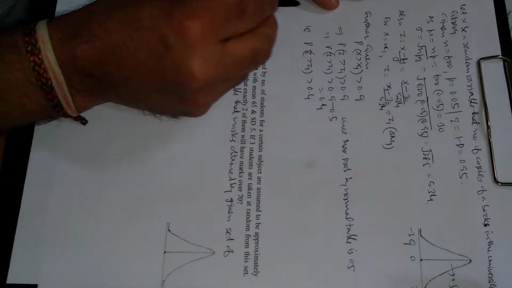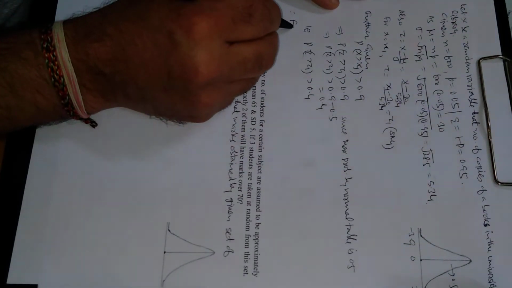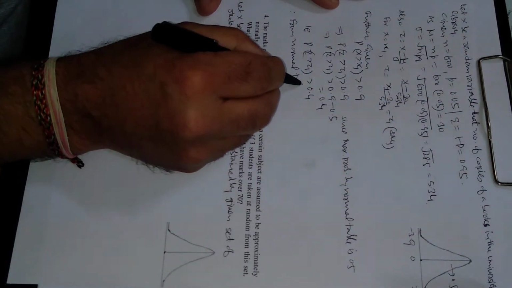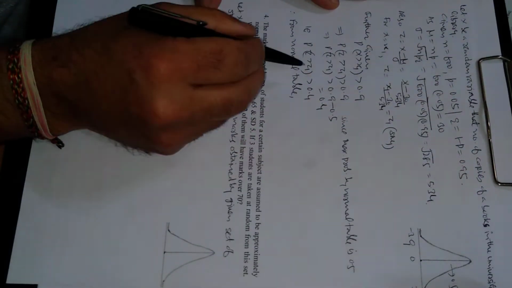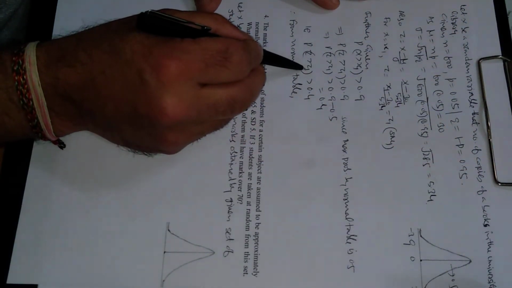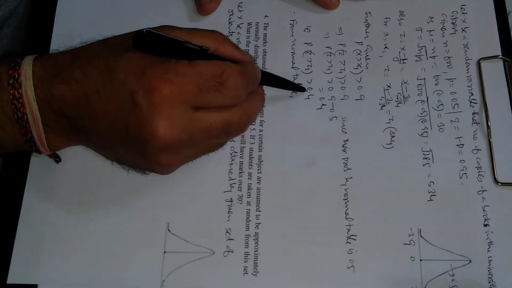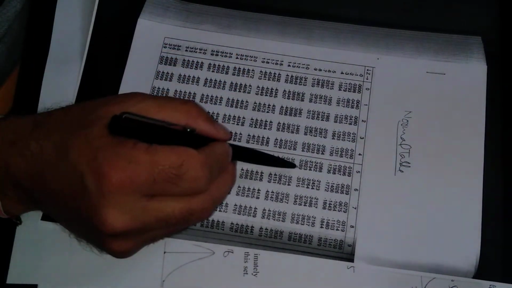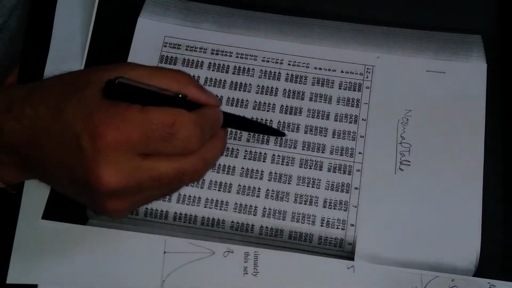Now from the normal table we have to find the value of z so that the probability is greater than 0.4. See here in the table, here is 0.4.